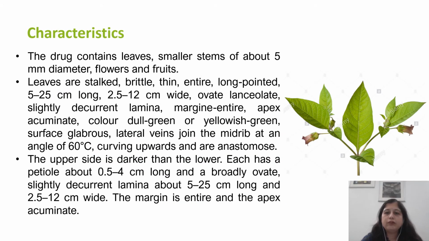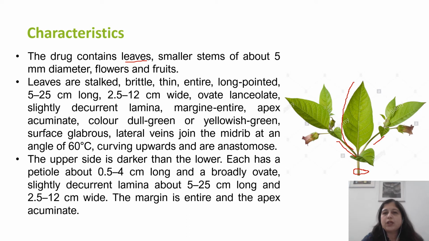Now, if we look at the morphological characteristics of belladonna, the drug mainly contains the leaves, and the leaves have small stems of diameter around 5 mm. There are also tiny fruits and flowers present in this plant. The leaves generally have large stalks. As you can see, there are many stalks present below each leaf, and it is very thin and brittle in nature, and the size is around 5 to 25 centimeters in length and 2.5 to 12 centimeters in width. The shape, as you can see, is ovate to lanceolate.